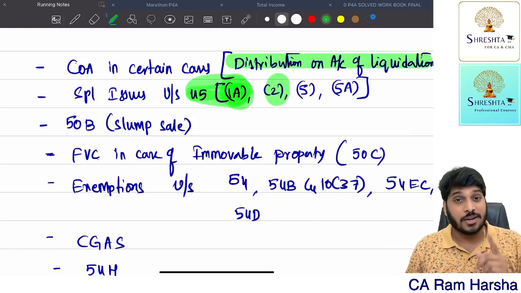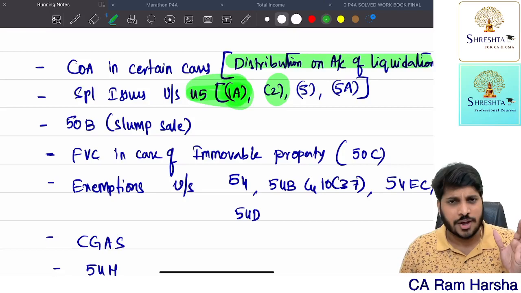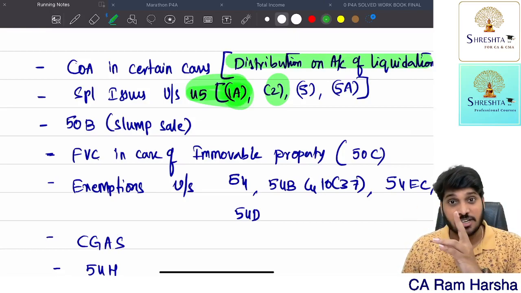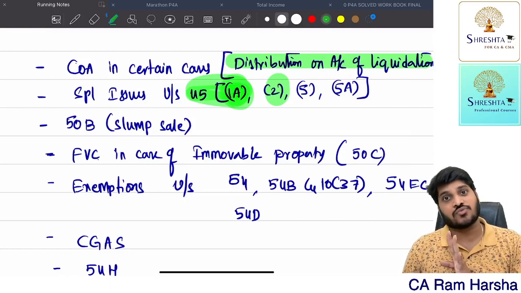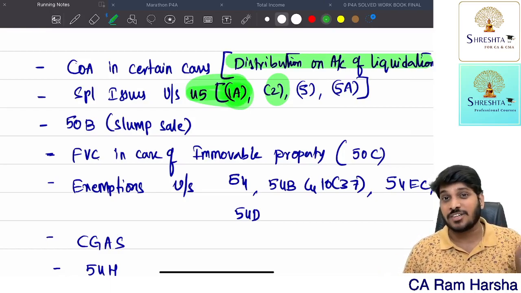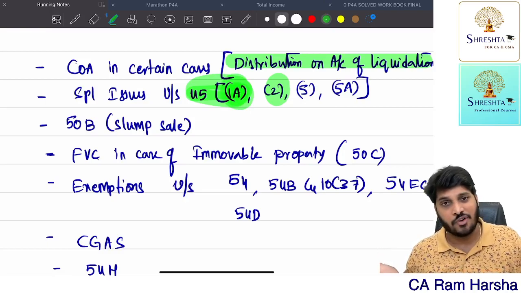Next, 45 subsection 2. What does 45 subsection 2 say? It is talking about conversion of a capital asset into stock in trade. A capital asset converted into stock in trade is also treated as a transfer. Now, when will capital gains be computed? Not in the year of conversion, though the year of transfer is the year of conversion only. The moment you convert, you transfer the capital asset by default.